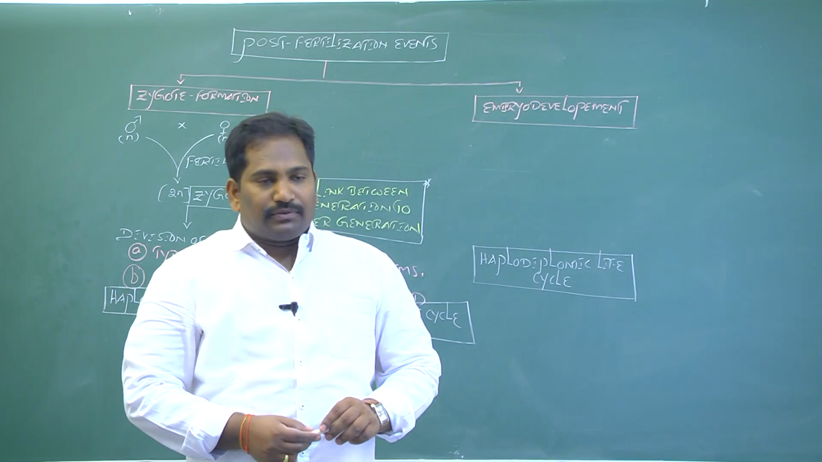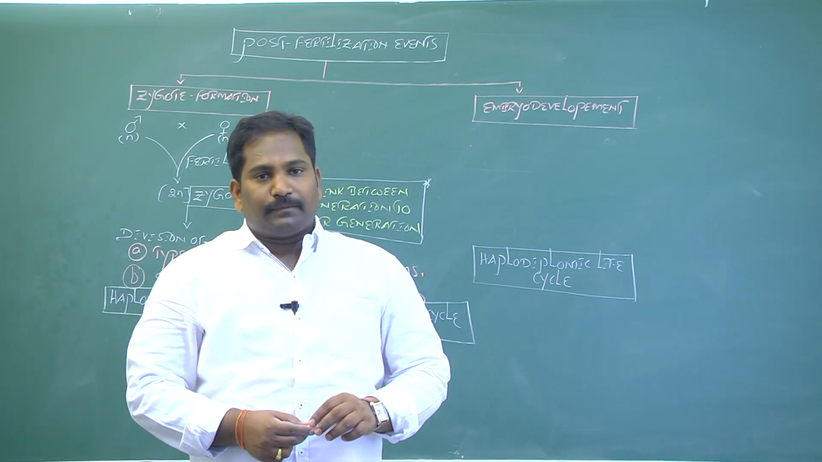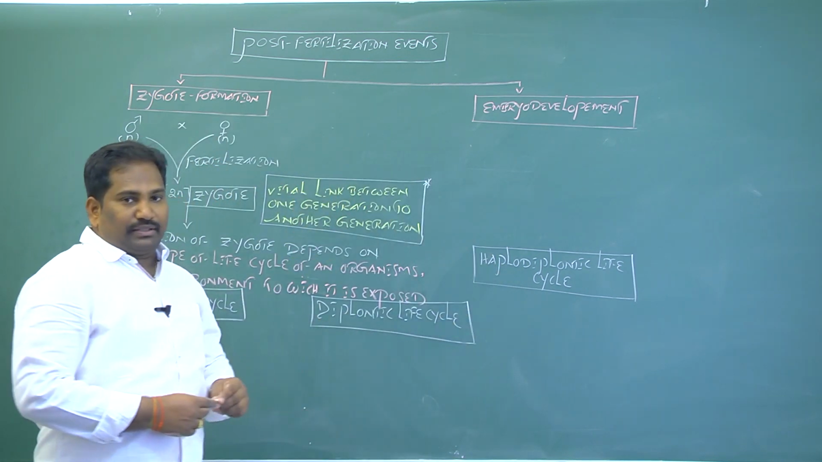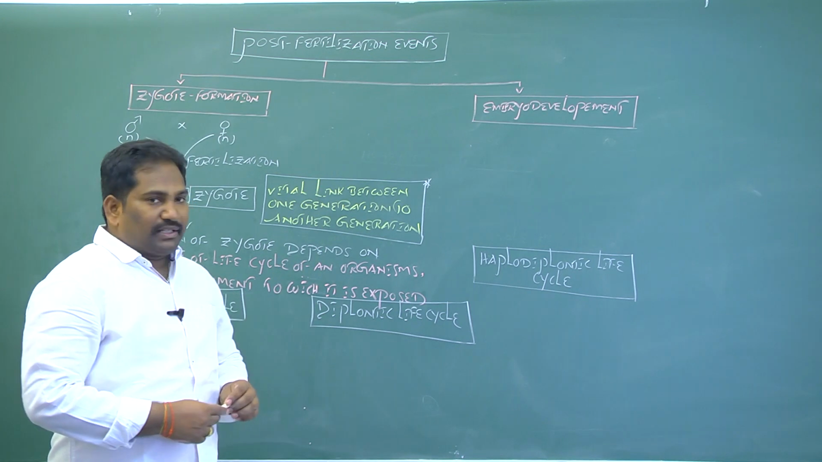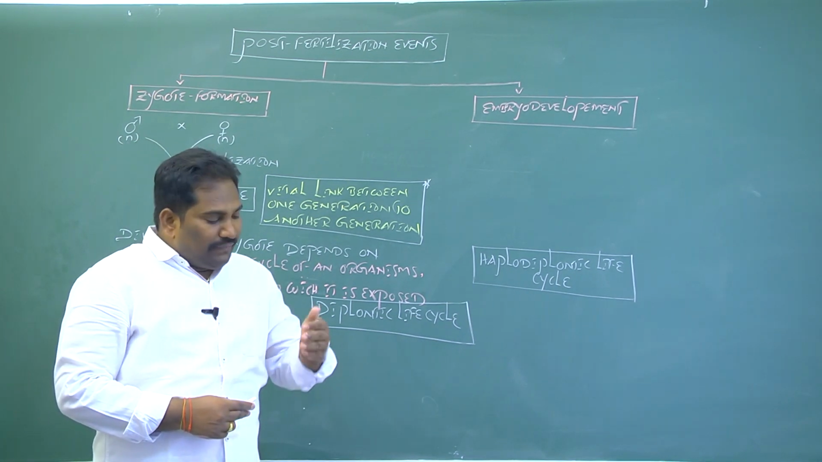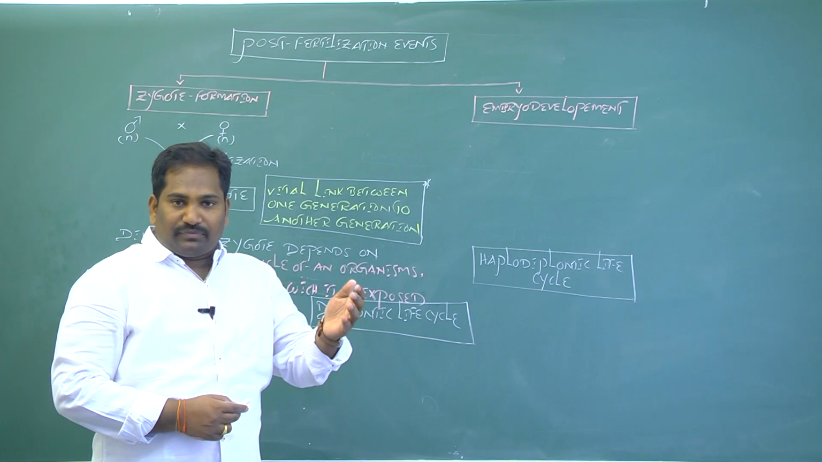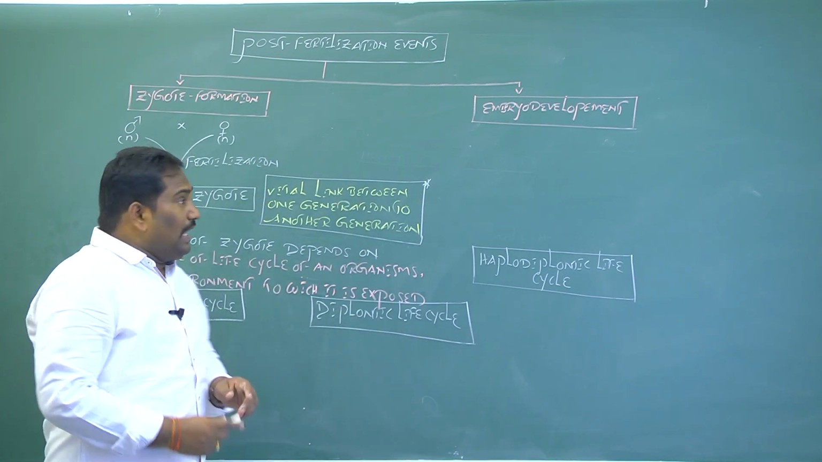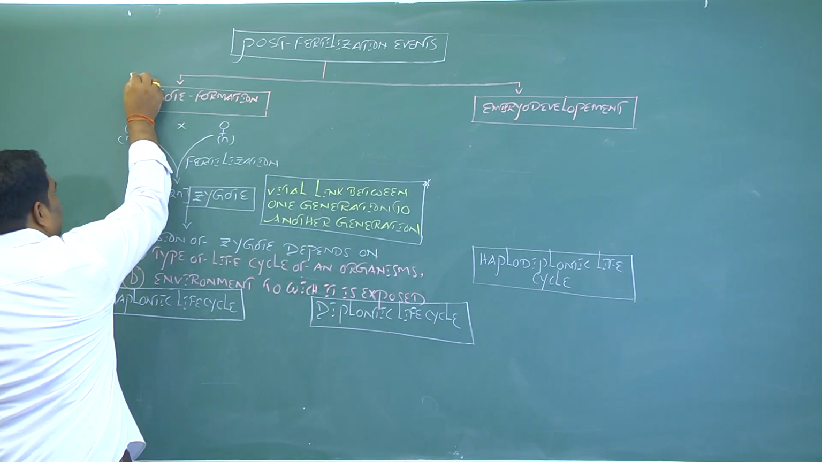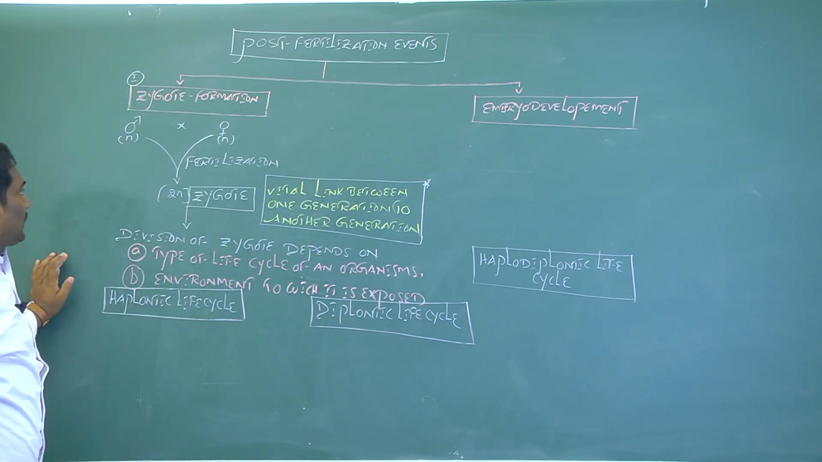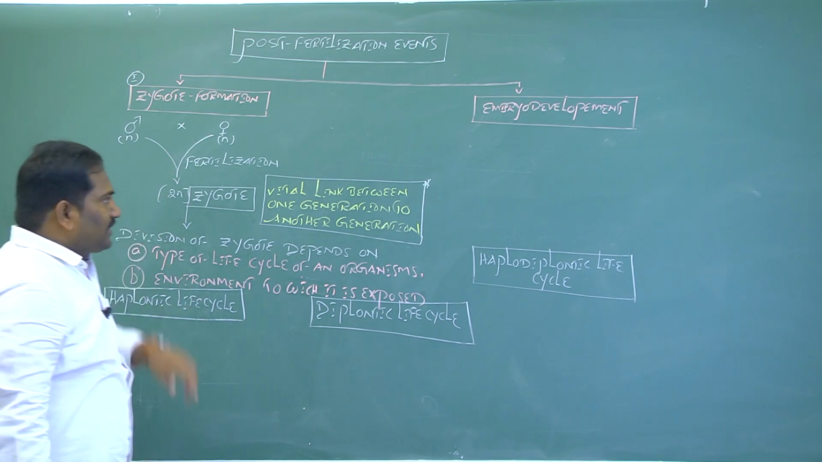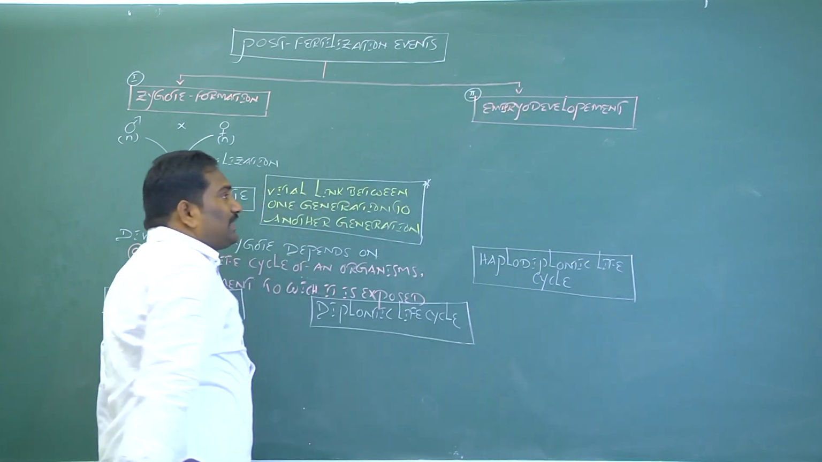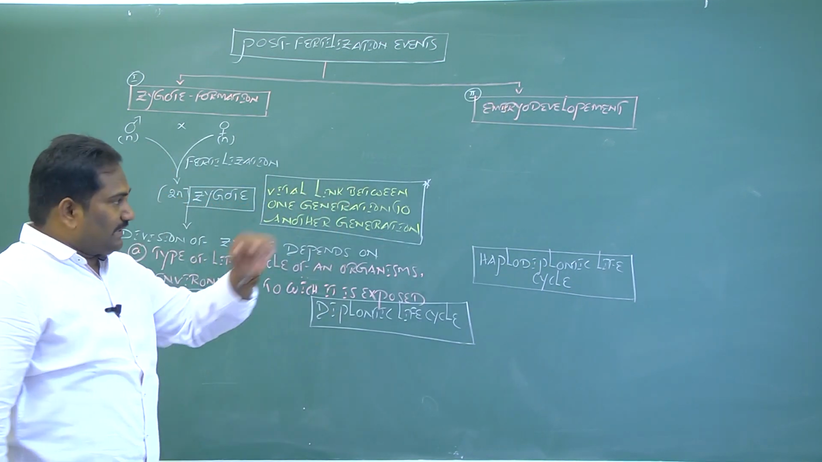The last and final event during sexual reproduction is the post-fertilization event. The definition: an event that can take place in an organism after fertilization is called a post-fertilization event. There are two post-fertilization events. The first is zygote formation. The second is embryo development, or embryogenesis.